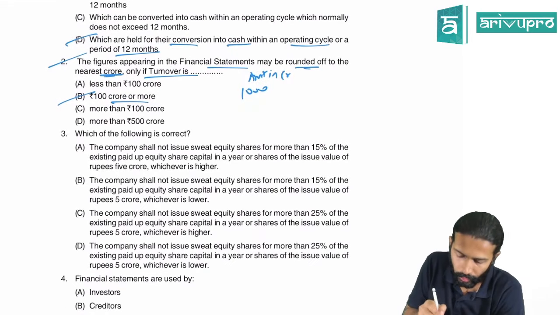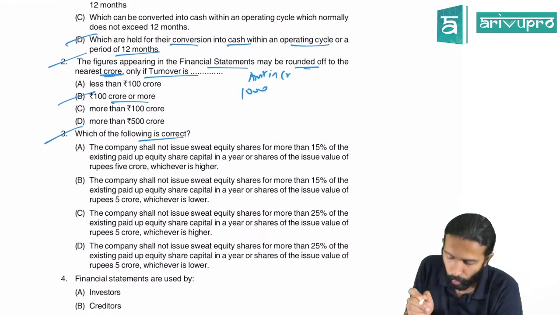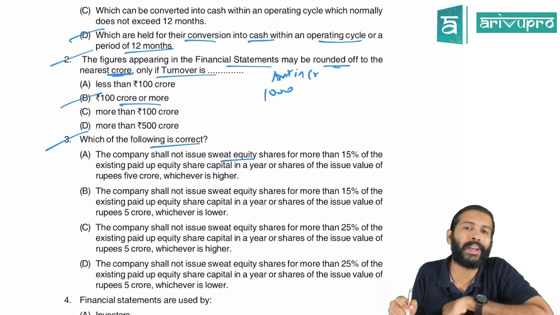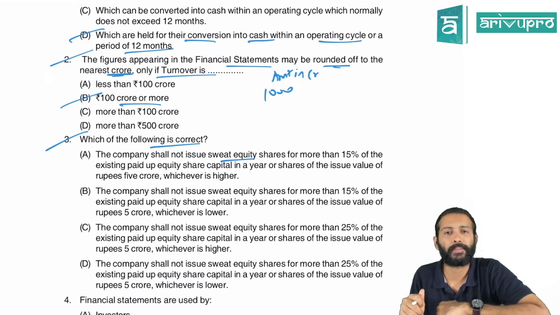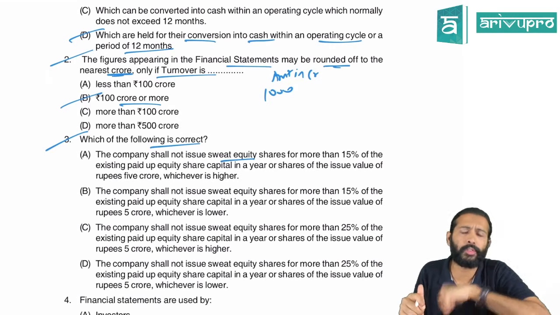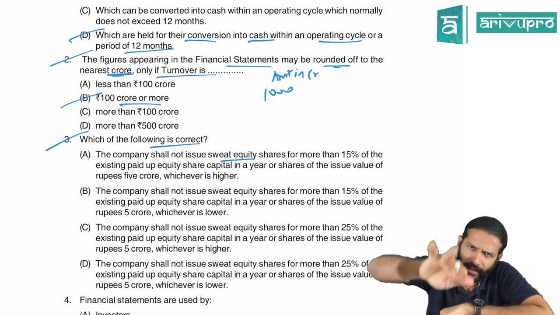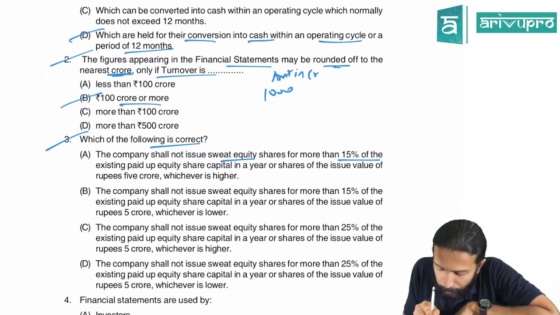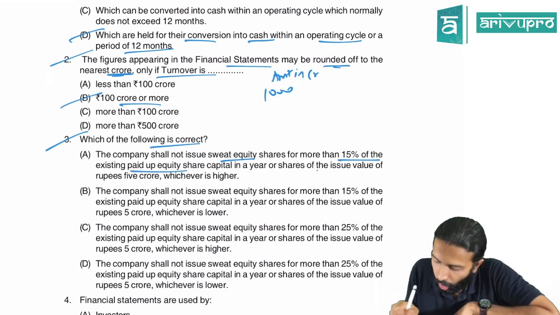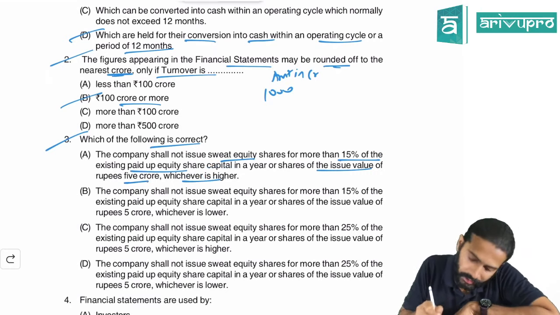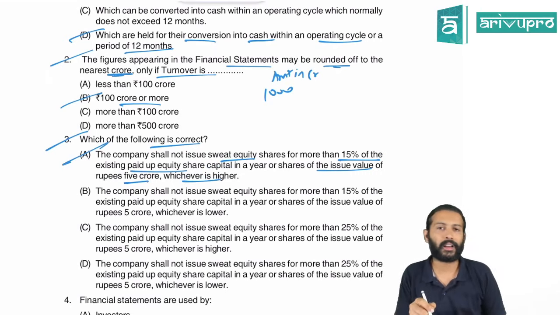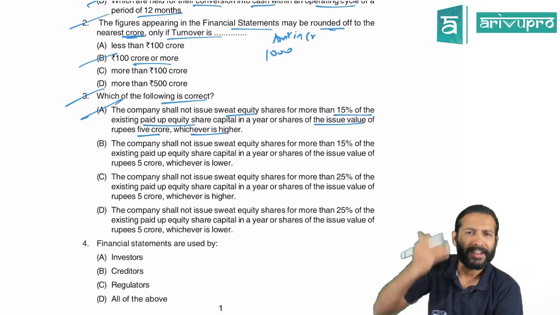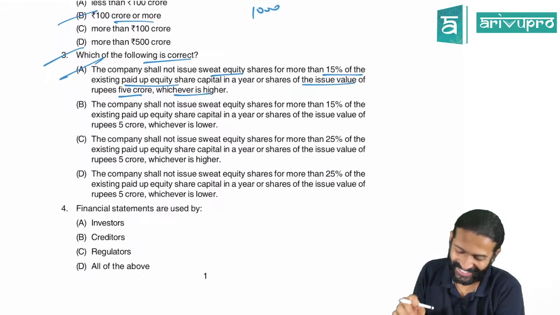Third question: which of the following is correct about sweat equity shares? What is the maximum limit of sweat equity shares? We have already discussed this. You can issue sweat equity shares to the extent of 15% of the existing paid up equity capital or 5 crores in value, whichever is higher. Yes, A is the right option for sweat equity shares. Once we find the right answer, we don't even have to read the other options. So three questions are done.